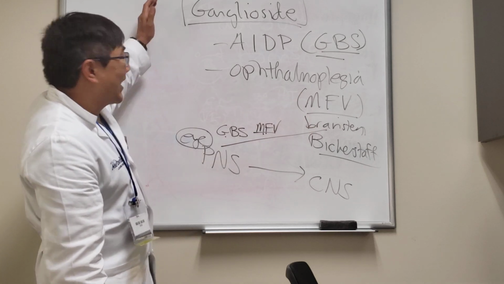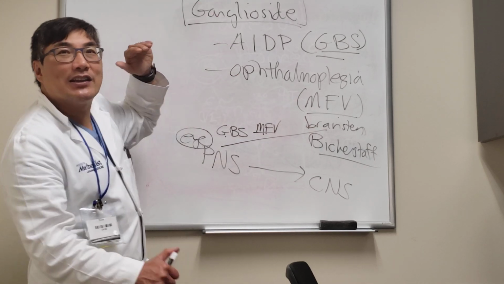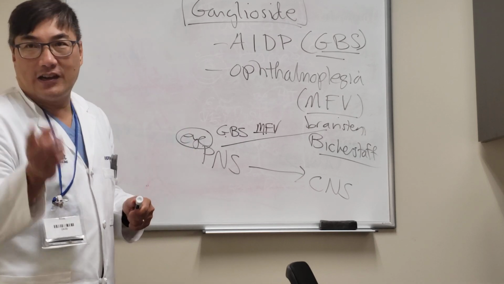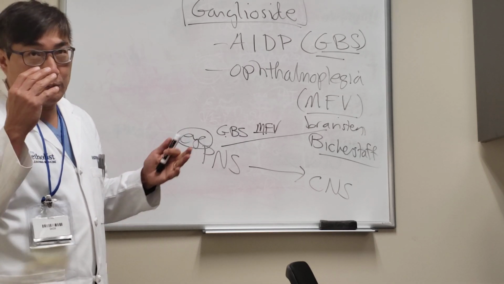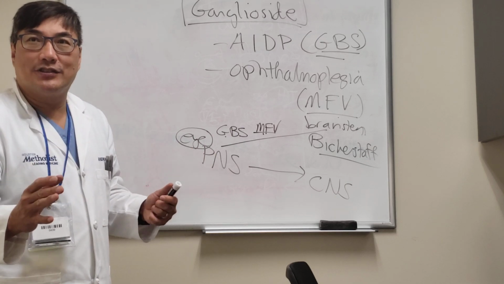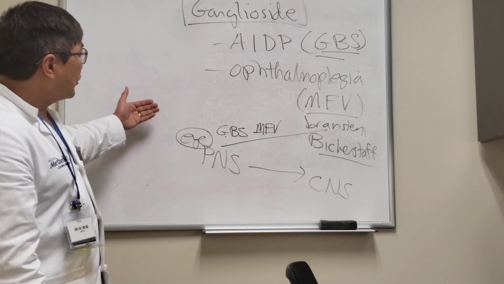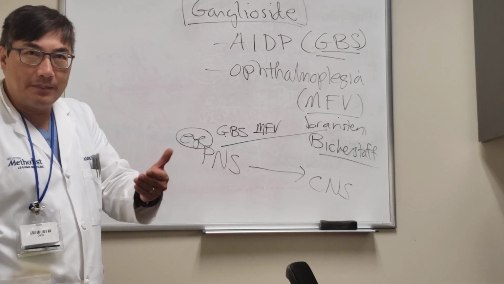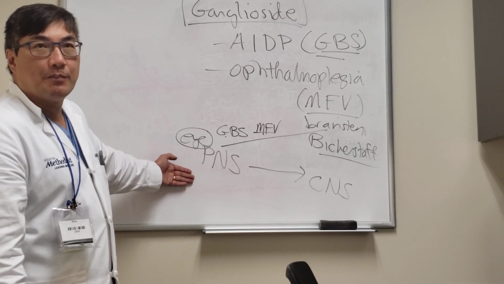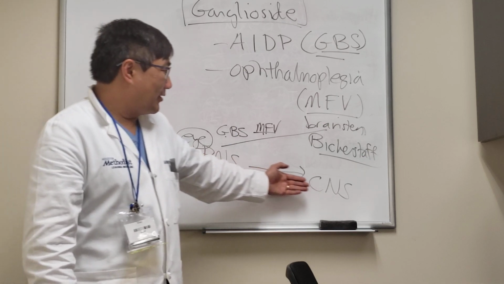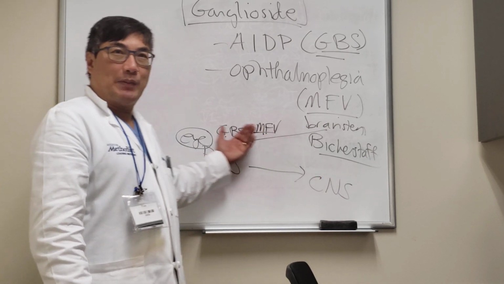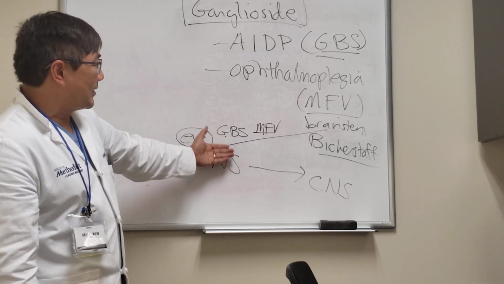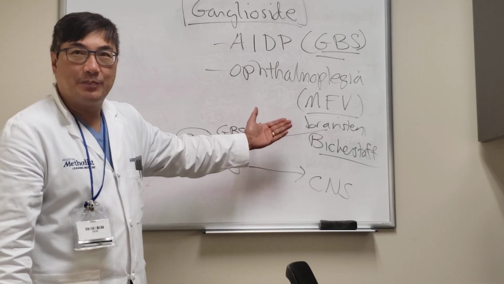All of these are anti-ganglioside from molecular mimicry with gangliosides on the surface of infectious organisms, most prominently Campylobacter jejuni. So it's a post-infectious, inflammatory, autoimmune, antibody-mediated attack ranging from peripheral nervous system all the way to central nervous system, a spectrum of ganglioside antibody disorders that includes the eponyms Guillain-Barré, Miller-Fisher, and Bickerstaff.